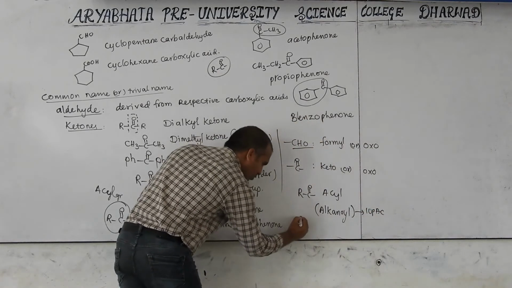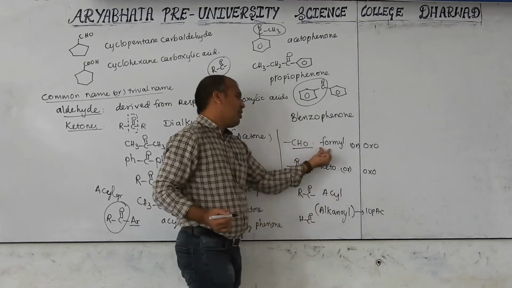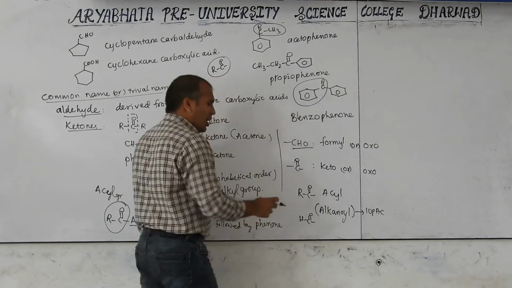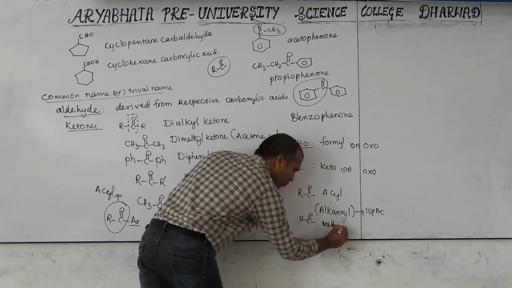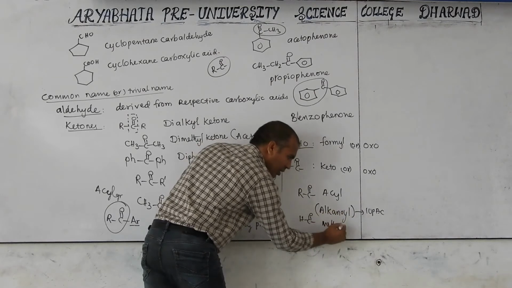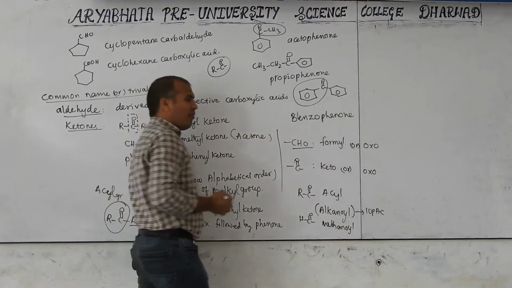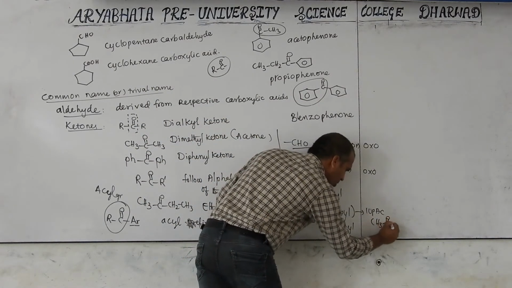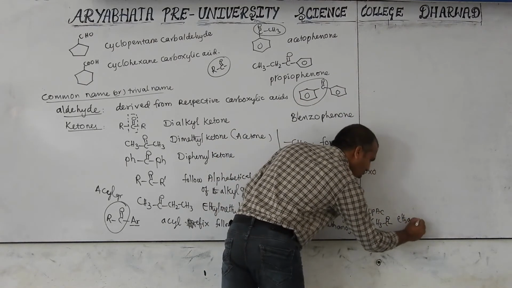For example, one carbon means only HC double bond O is there. The common name is formyl. According to the IUPAC name, alkanoyl, the alkane name for one carbon is methane, so methanoyl. Same as we have read, alkane-oyl. Here there is one carbon, methanoyl. If there are two carbons, like CH3 C double bond O, here its name is ethanoyl.